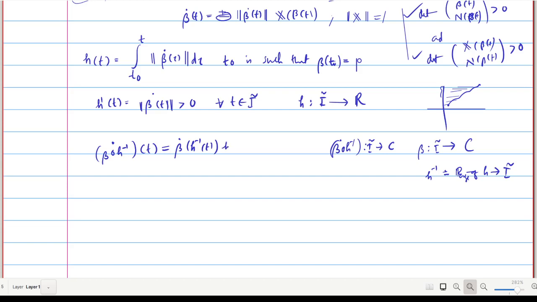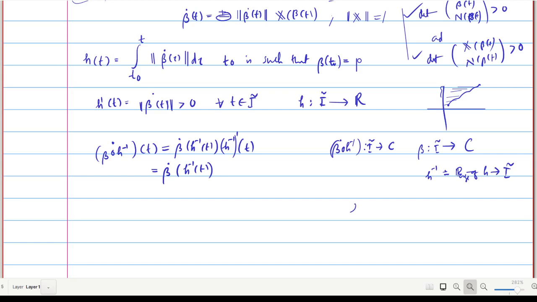What you have to write is beta dot of h inverse of t, times the derivative of h inverse of t. Now we need to replace this quantity, h inverse dash t.